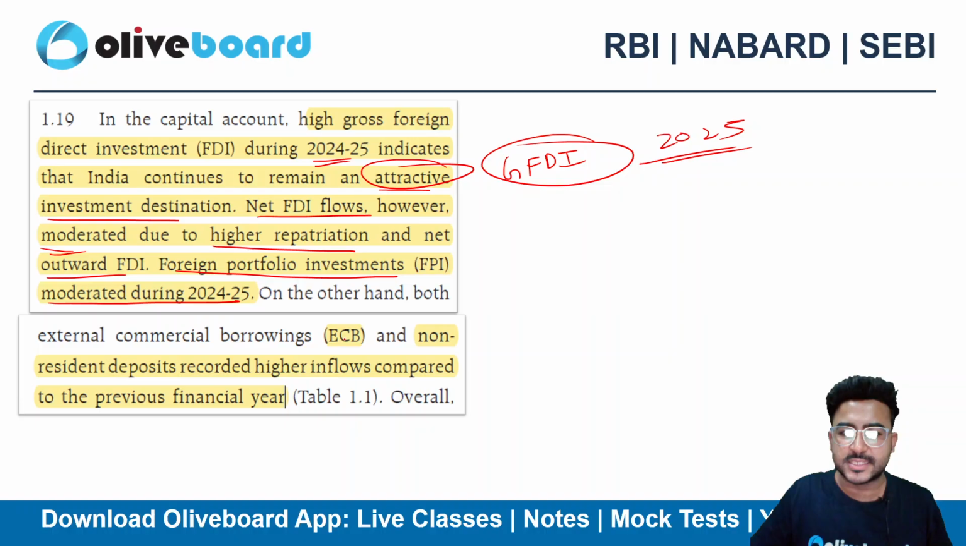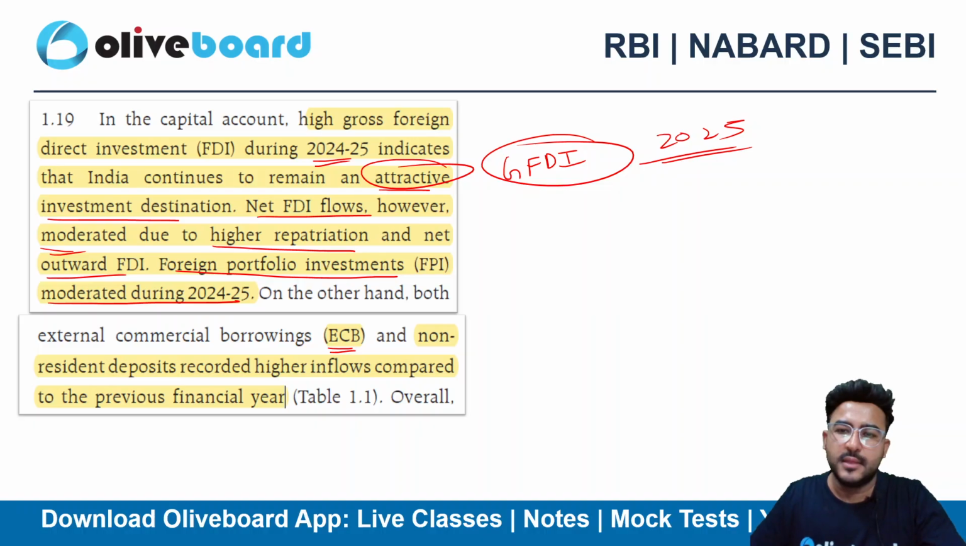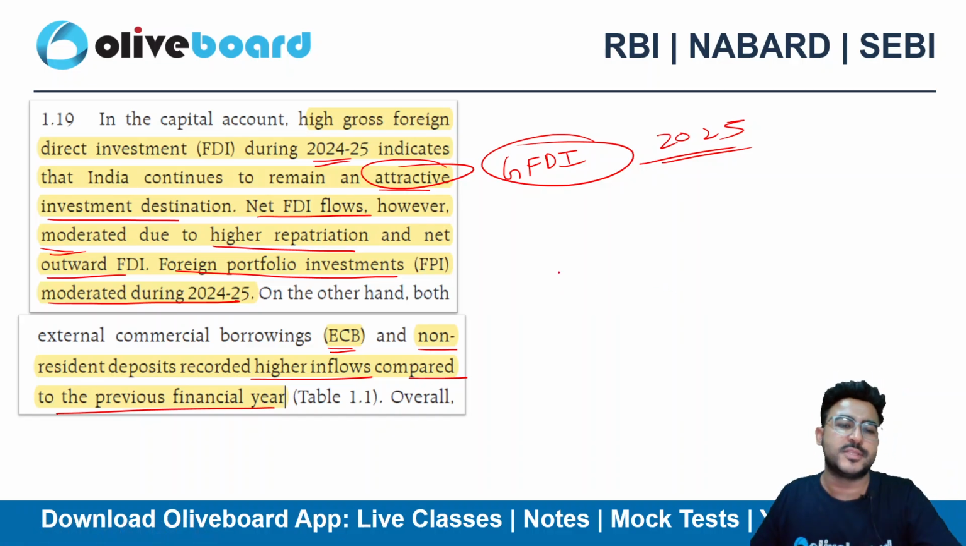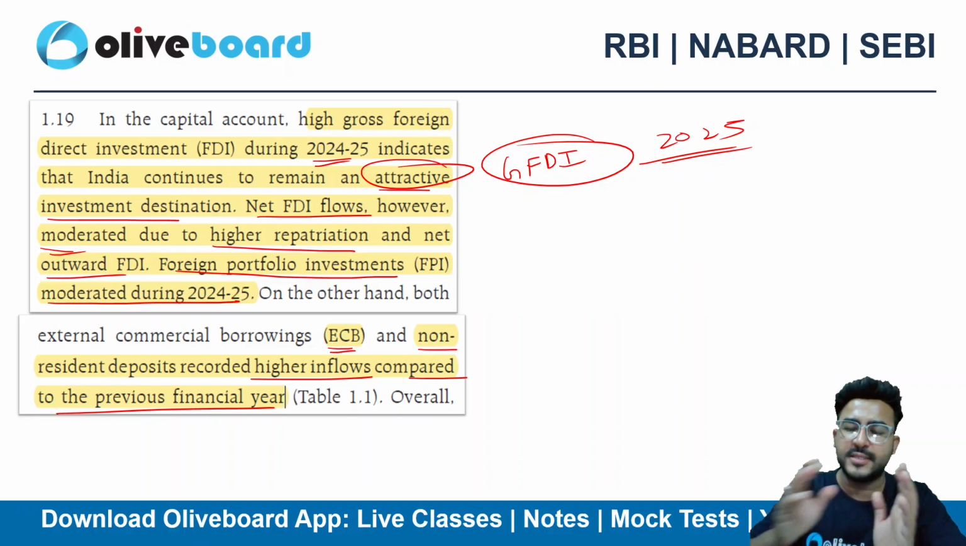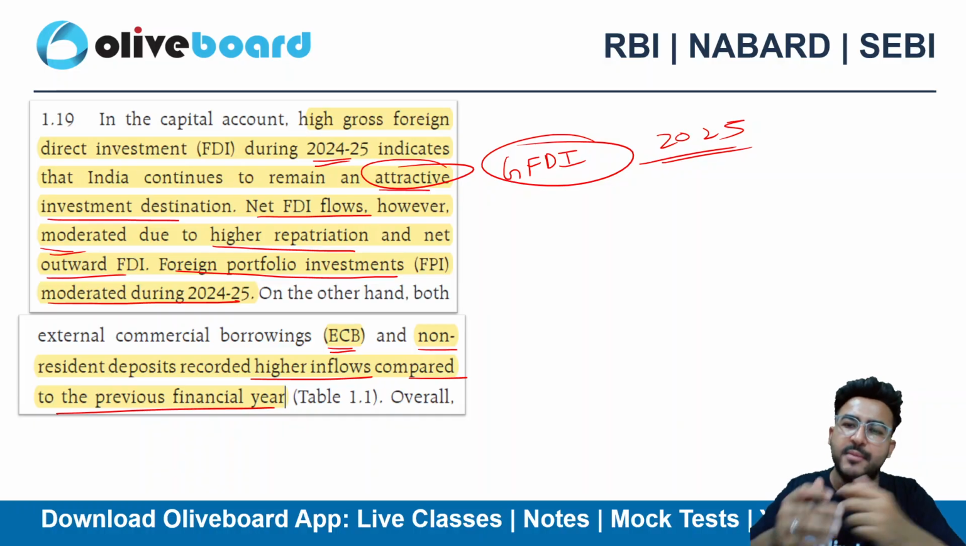And if I talk about external commercial borrowing, that is, we have borrowed from the international market, right? We have borrowed from other countries. The external commercial borrowings and the non-resident deposits recorded higher inflows as compared to the previous financial year. So our ECBs and non-resident deposits are higher, right? Non-residents have deposited more than in the previous year. So that's a good sign, right? We are able to raise money.